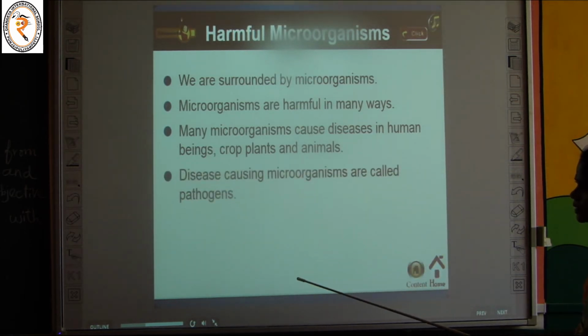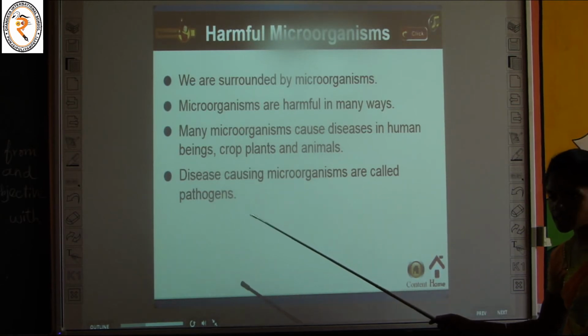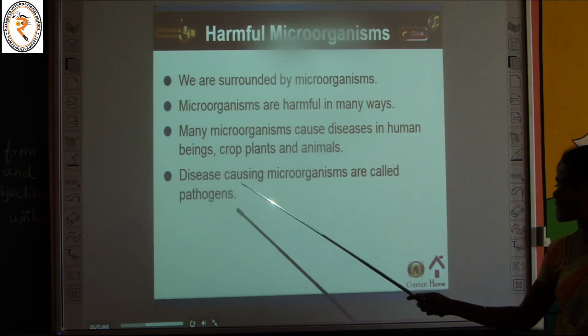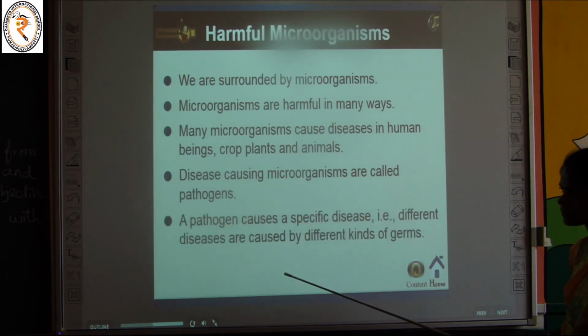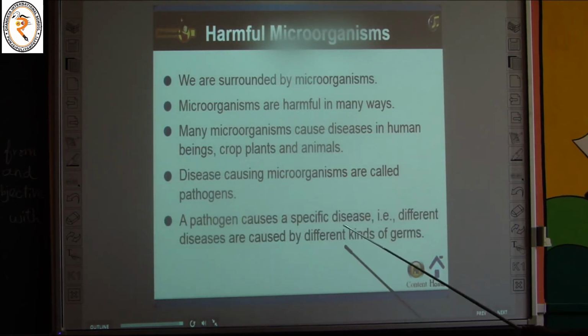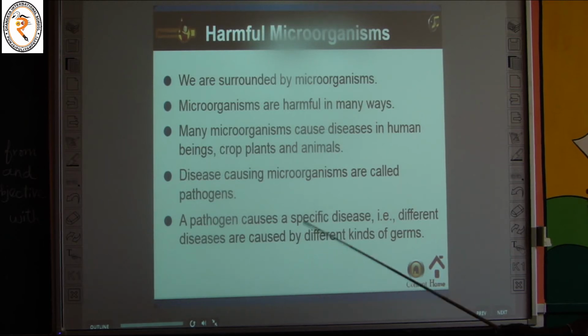Disease-causing microorganisms are called pathogens. Make a note. A pathogen causes a specific disease; different diseases are caused by different kinds of germs. The germs are called pathogens. So disease-causing microorganisms are called pathogens.